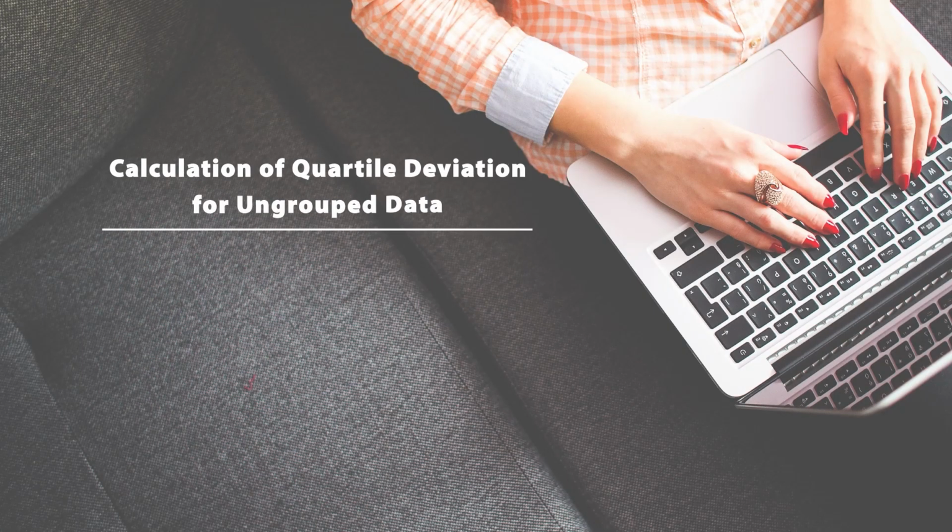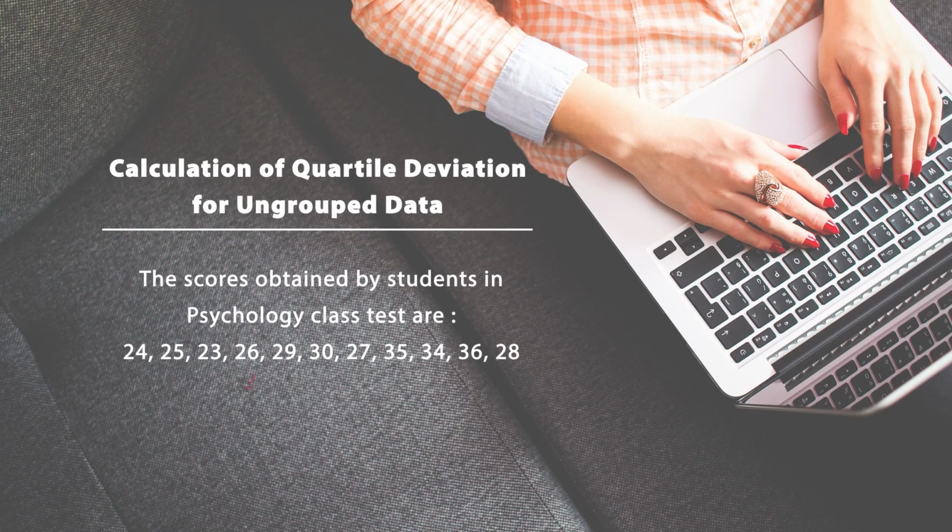Before going into more discussion about the quartile deviation, its significance, importance and limitations, let us go with the calculation part. So how do we calculate the quartile deviation? Suppose there is a set of data reflected on your screen, and through this data we can compute the quartile deviation. This is ungrouped data with a total of 11 values: 24, 25, 23, 26, 29, 30, 27, 35, 34, 36 and 28.